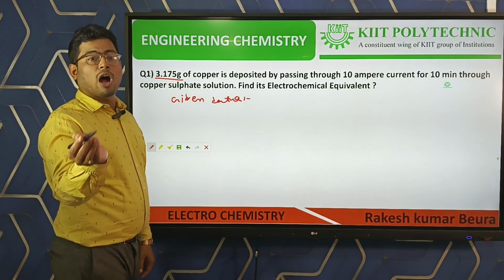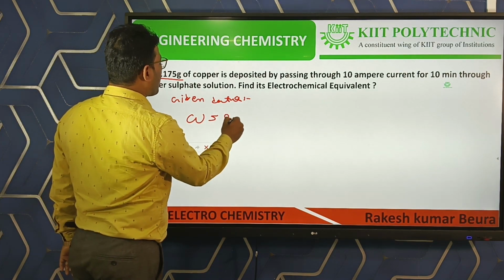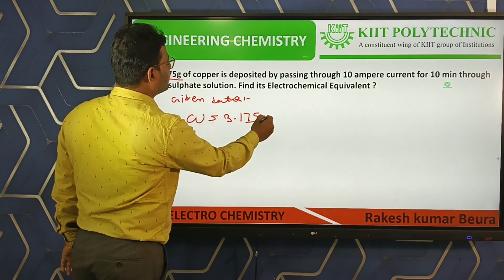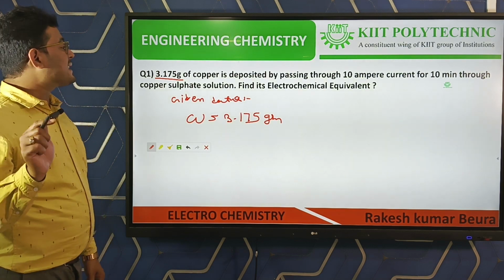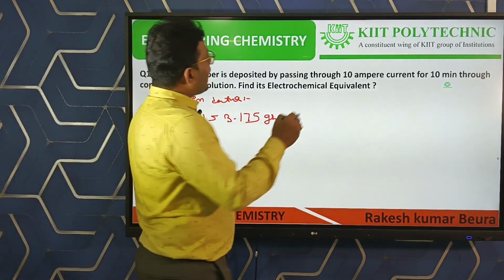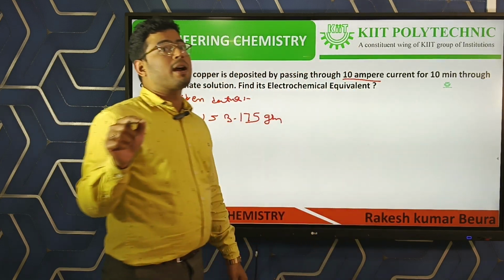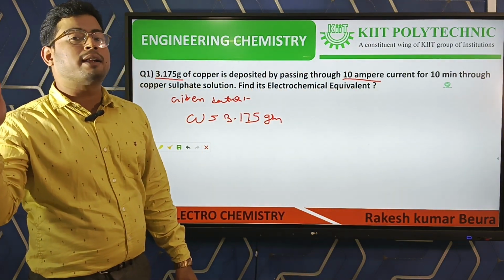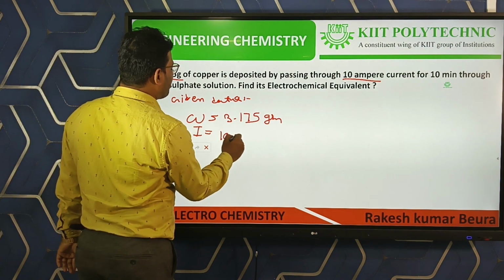That means here W is given. So W is equal to 3.175 gram. Then 10 ampere current. Ampere is the unit of current, I. So here I is equal to 10 ampere.